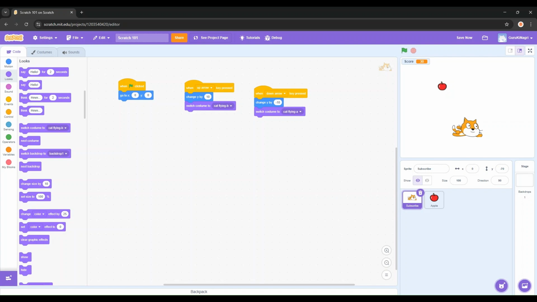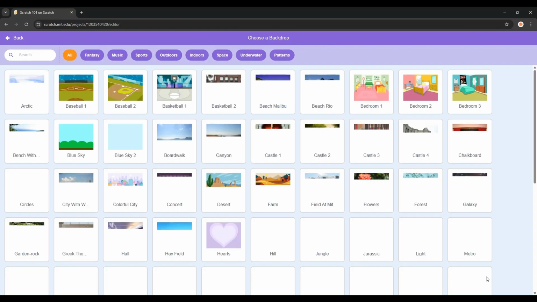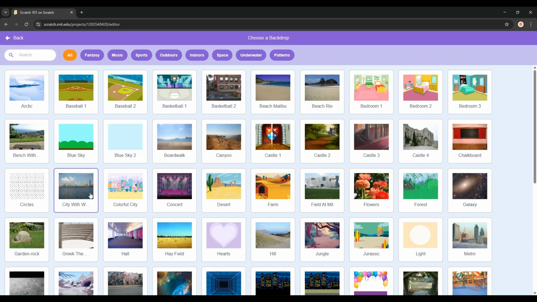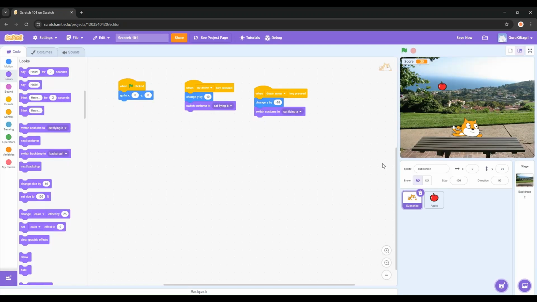Now, time for the background. For the background, we're just going to go over to choose a backdrop and pick any backdrop you want for the cat to fly in. For example, I'm going to do, let's go with bench.